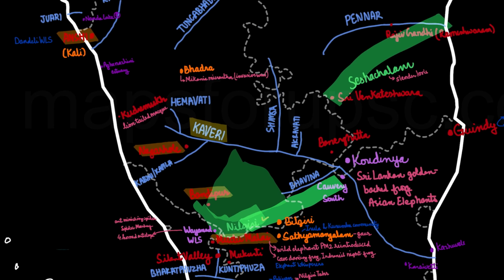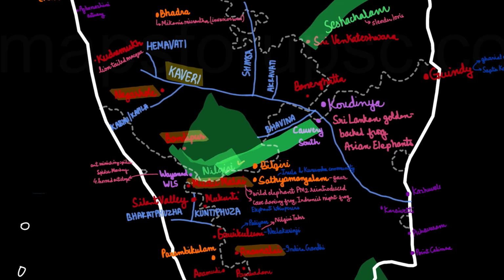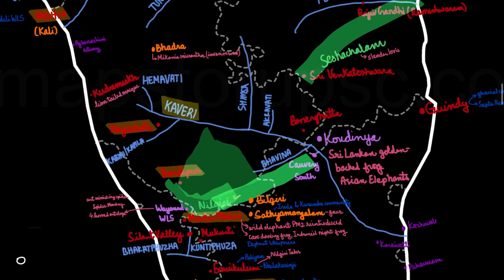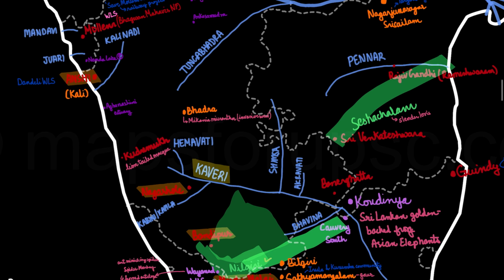So we were talking about the tiger reserves. First one was Kali, then Bhadra, then Nagarhole is also a tiger reserve, which is near the Kaveri River and near the Kabini or Kapila River. Then the Bandipur Tiger Reserve and the Nilgiri Tiger Reserves, which is near the BR Hills, BR Tiger Reserve. So this was about the tiger reserves in this area.